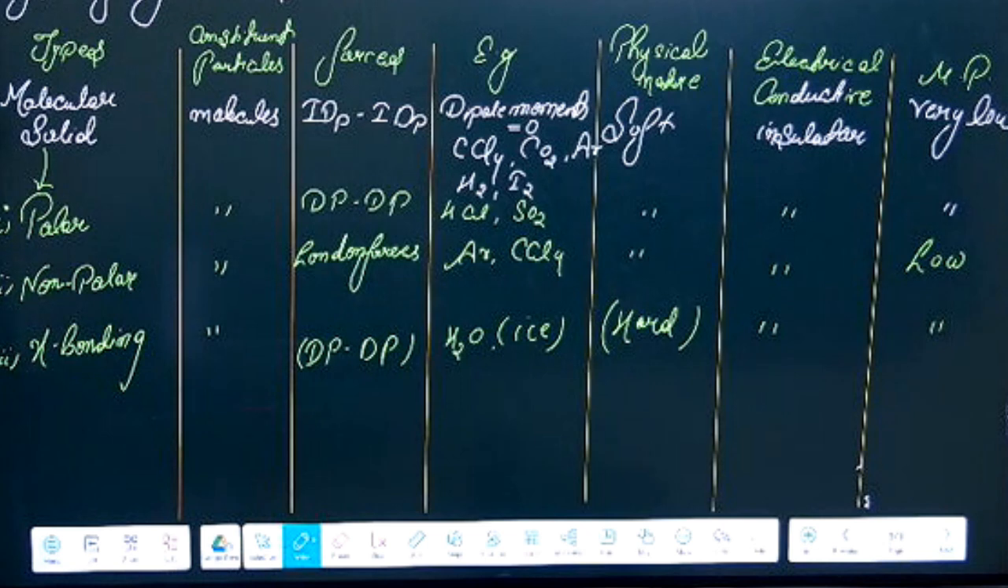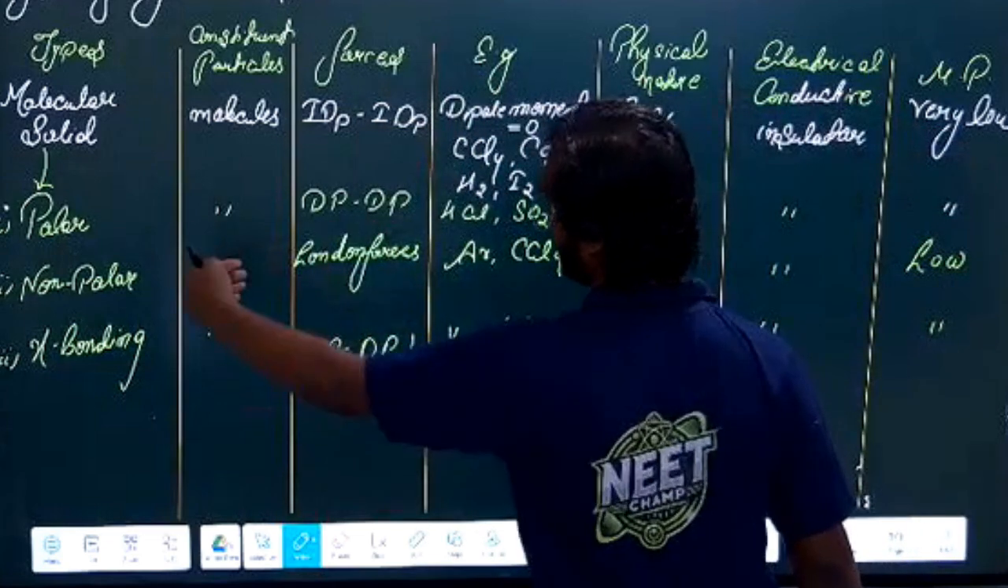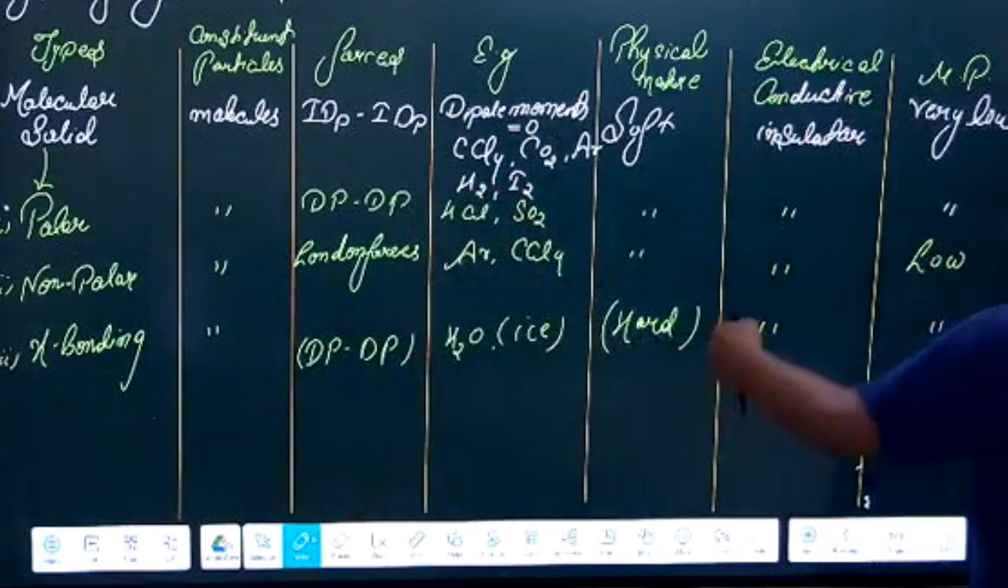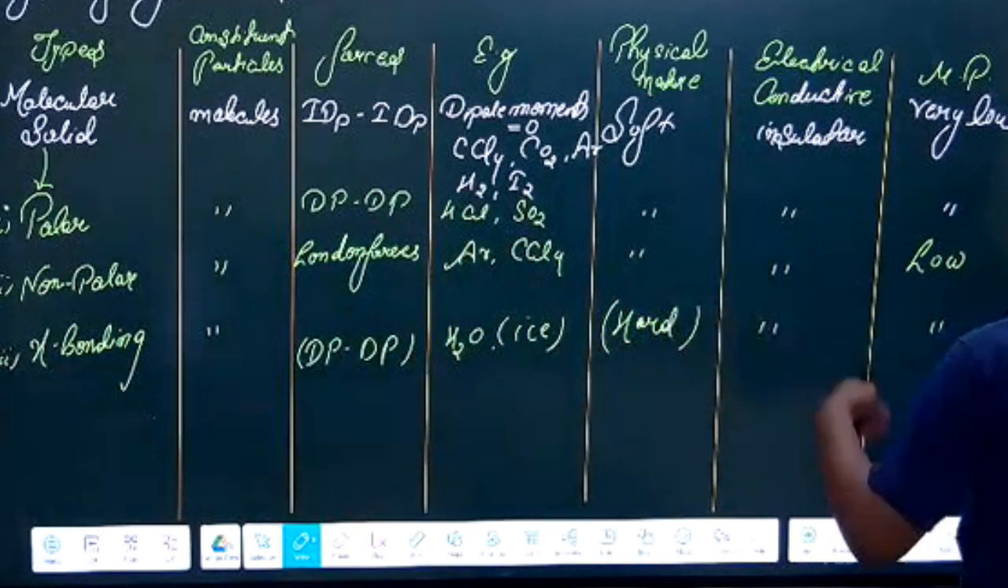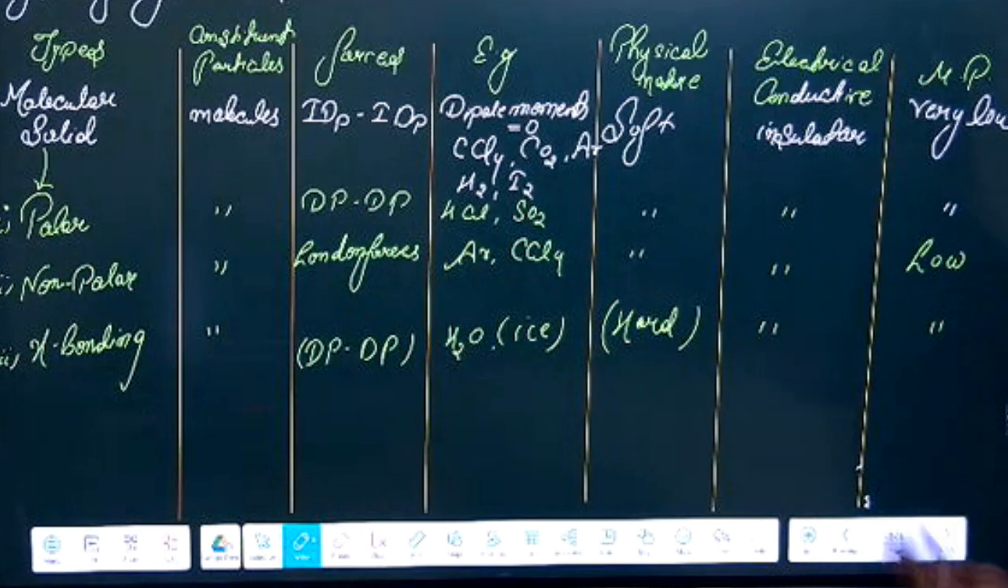We have classified the molecular solids into different types: polar, non-polar, and H bonding. These are the examples, these are the forces in this, and this is the physical state, the electrical conductivity, and the melting point. There is one exception also, and we will see in the later part what the exceptions are. Just note this slide. This slide is very important. We have seen only one classification; some other classifications are also there.